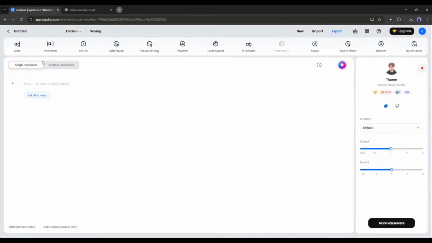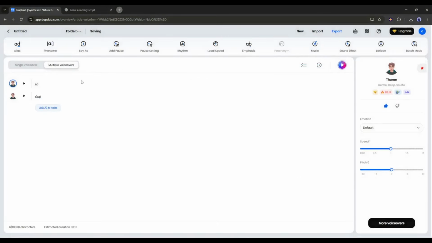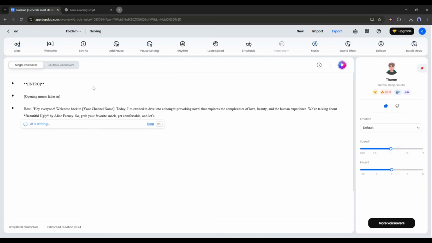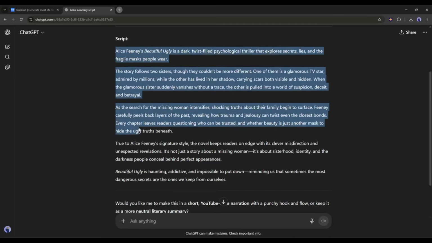This is the AI voiceover generator interface. Here, you will find two options, single speaker and multiple speaker. The multiple speaker feature gives you free hand to create a podcast and any type of voiceover that needs multiple speakers. However, I am selecting the single speaker option. Now we have to enter the script here. If you only have the idea, you can generate the script using AI. After selecting the Ask AI to write, select the content type and then enter the topic. The AI will write the script for you. I already have a script, so I am entering here.